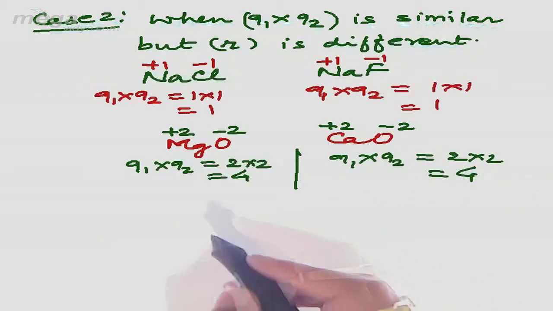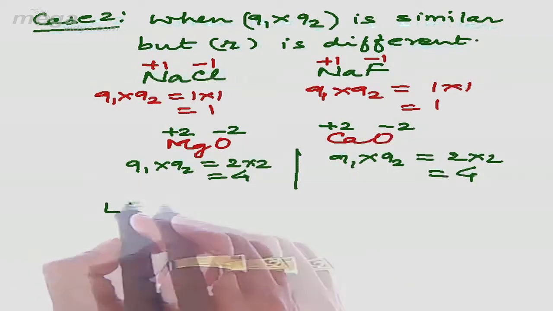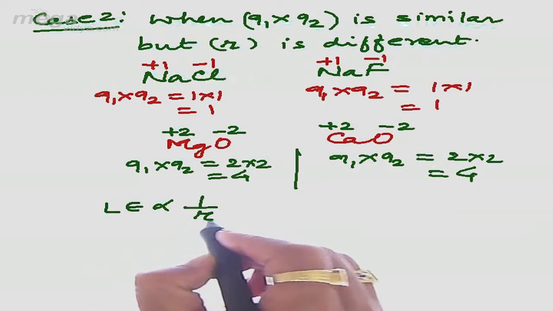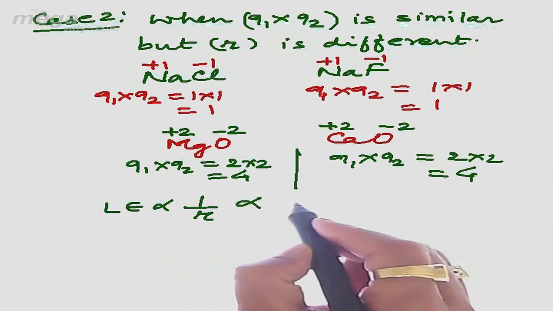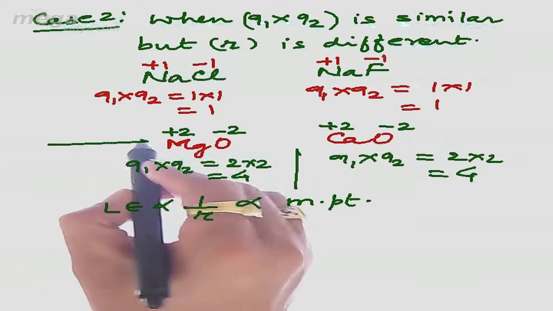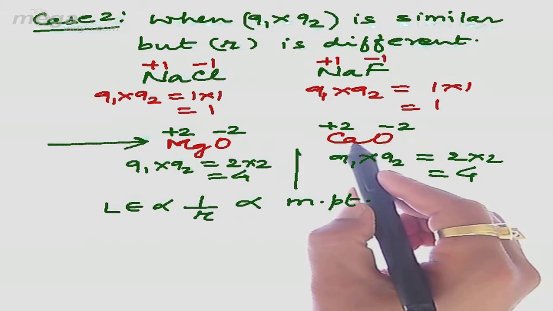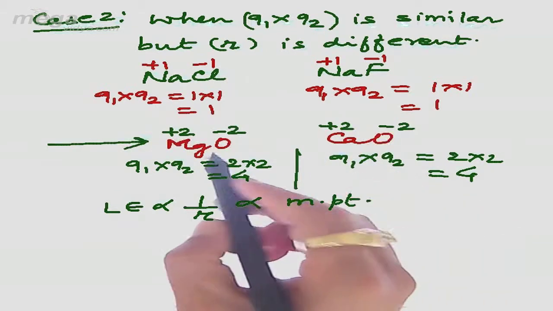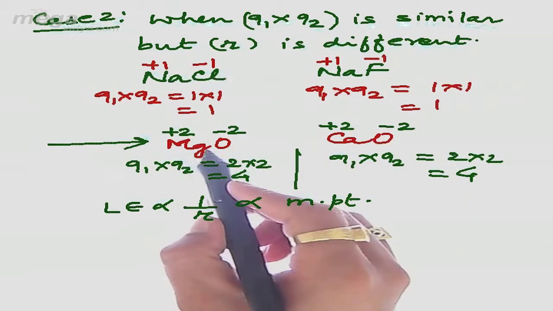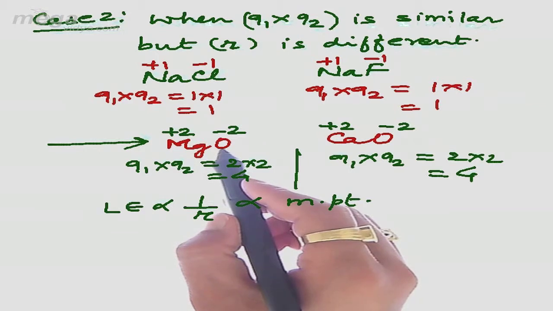Now moving to the initial concept which we have dealt with, we found that the lattice energy is inversely proportional to the internuclear distance, and lattice energy is also directly proportional to melting point. So if we observe the second example of MgO and CaO, we find that the size of calcium will be greater as compared to that of magnesium. Means in MgO, due to smaller internuclear distance, lattice energy will be greater and hence its melting point will also be greater.